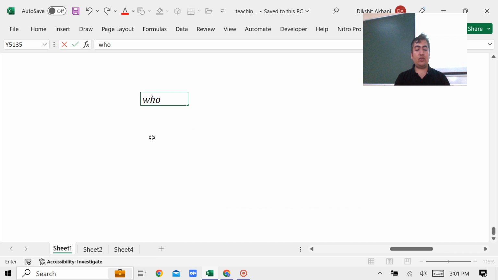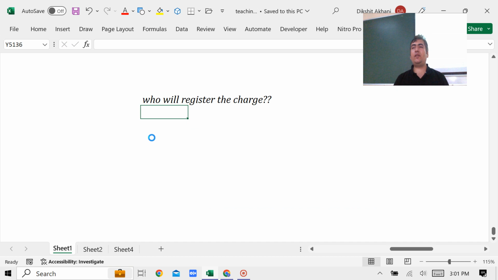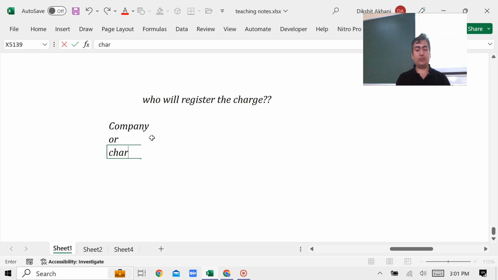One question I want to ask you: who will register the charge? Who will register the charge? So guys, the answer to this question is either company or charge holder. Either of these two can file the form. So guys, it's not like all the time the company has to do this or all the time the charge holder has to do this. Either of these two can apply.